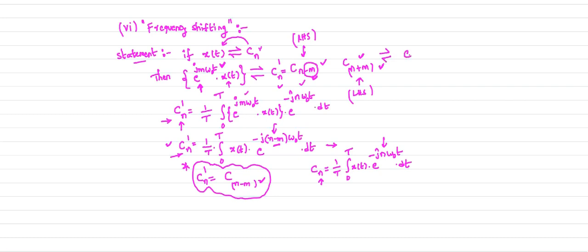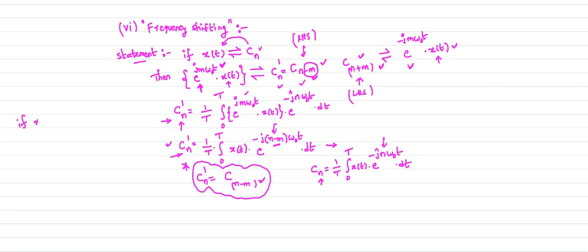Your signal is nothing but e power minus j m omega naught t into x of t. To perform the left hand side shifting operation in the frequency domain, we need to multiply your signal x of t by this much factor. Therefore I generalize this case and rewrite the statement once again.